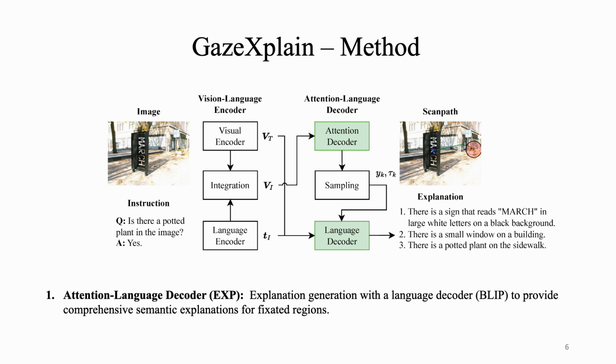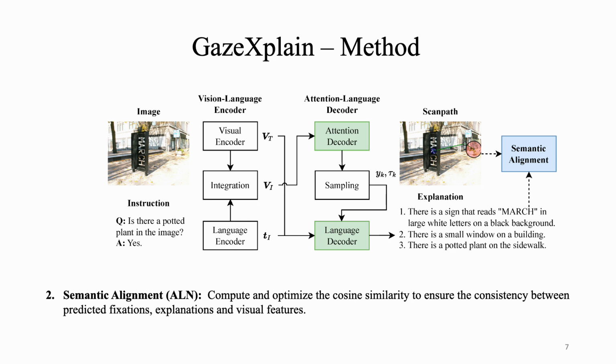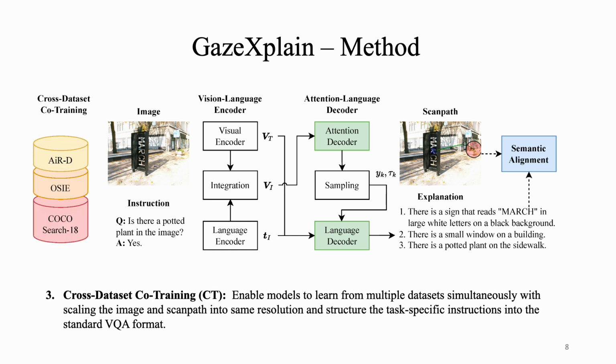First, GazeXplain goes beyond conventional scanpath models by introducing a novel attention language decoder to bridge the gap between visual attention patterns and natural language explanations. Second, we propose a semantic alignment mechanism to ensure the semantic consistency between predicted fixations, explanations, and visual features. Finally, while prior studies commonly focus on single dataset training, we propose cross-dataset co-training, enabling models to learn from multiple datasets simultaneously and generalize well across different scenarios.